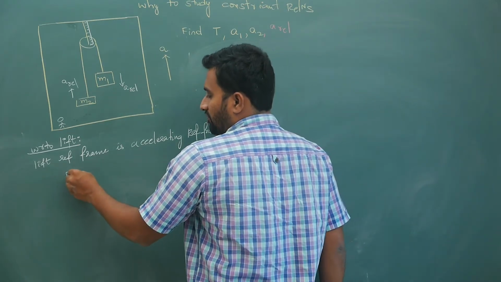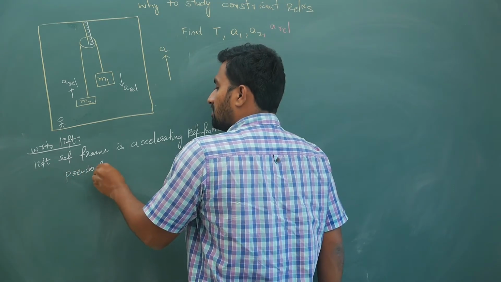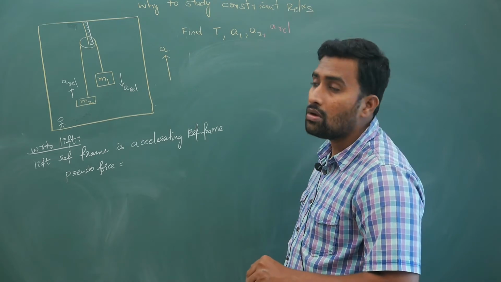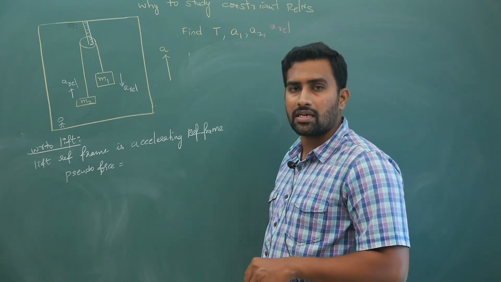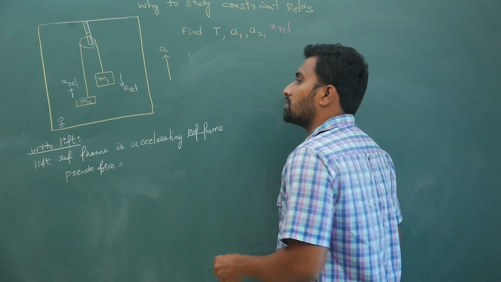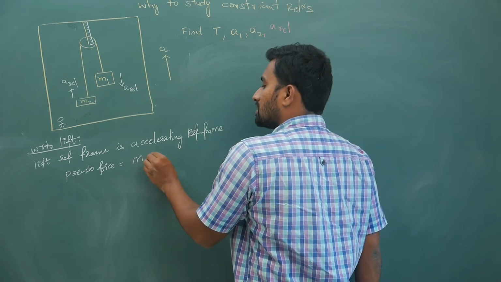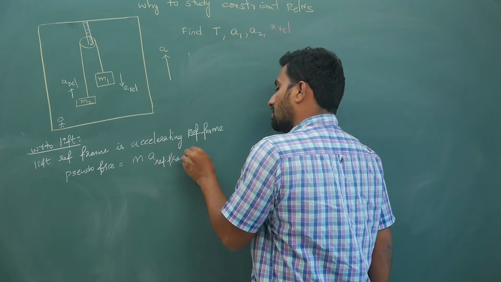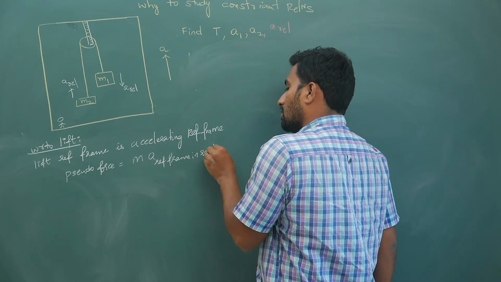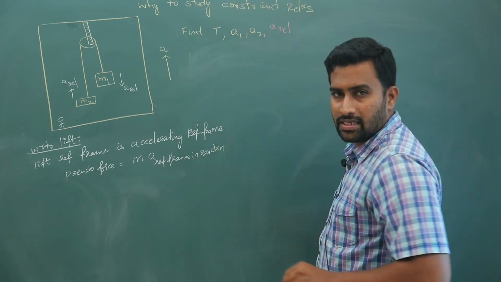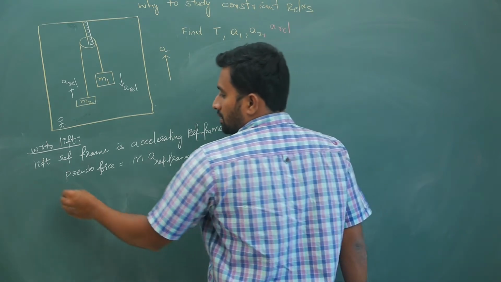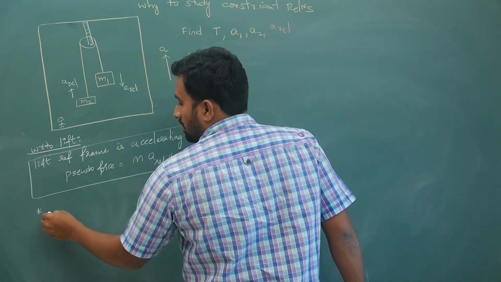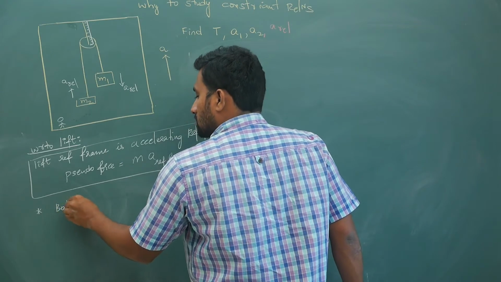With respect to the ground frame, we will not keep pseudo force. Only with respect to the accelerating reference frame, if we are writing equations, we have to keep the pseudo force. Your pseudo force is mass times acceleration of the reference frame, in the reverse direction. So this we have to do. Keep this in mind.